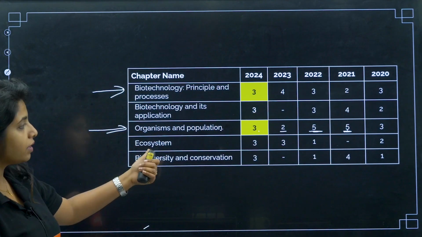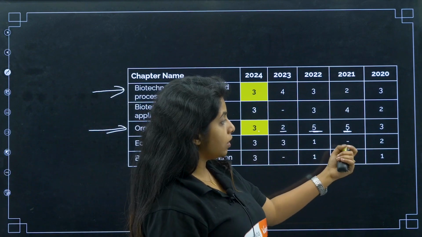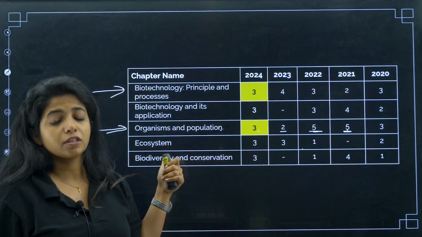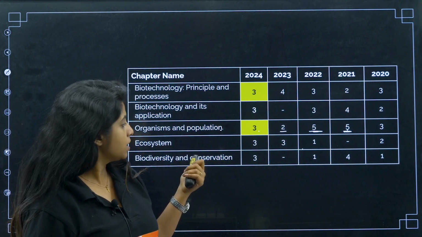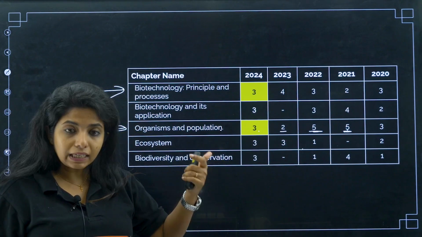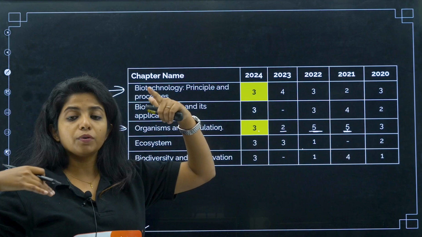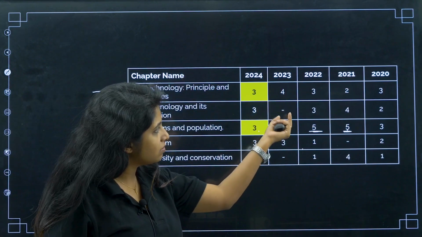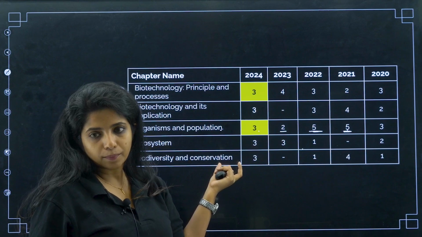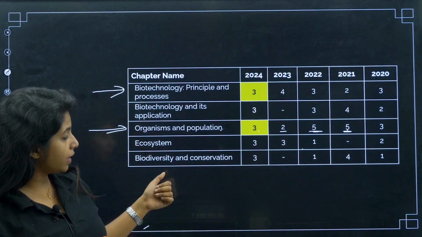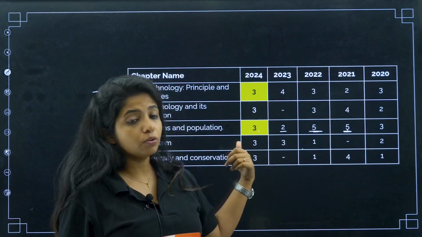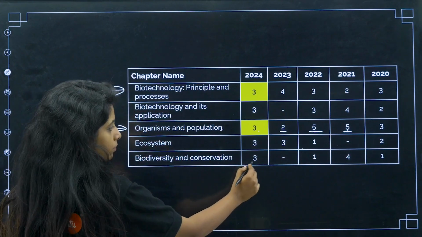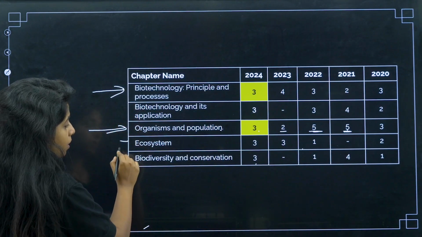Okay. Now talking about ecosystem. If you see, it was 2, then no question came from this chapter. Then it was 1, then it was 3, then it was 3. So this year we can expect something coming again, because the 3 chapters which got deleted, the marks have to be distributed evenly among the other chapters which are left behind, which is why you are able to see this over here post 2022. Now biodiversity and conservation, in the previous year no question came, but then again 3 questions came from this chapter, which is why I have kept it in medium priority chapters.